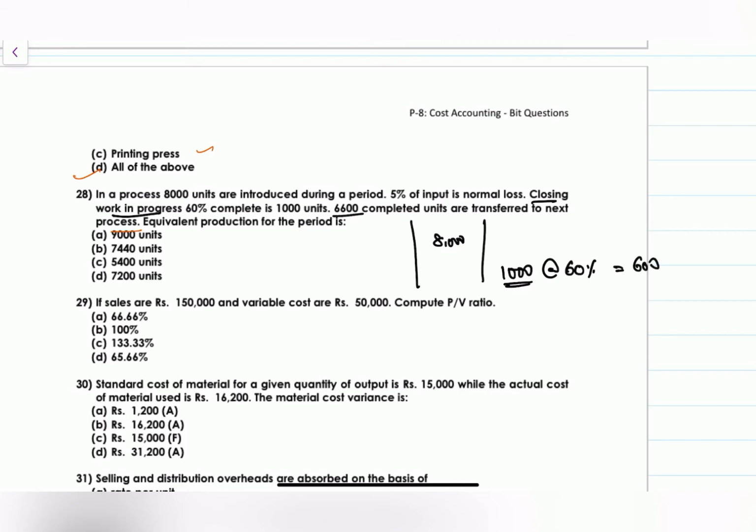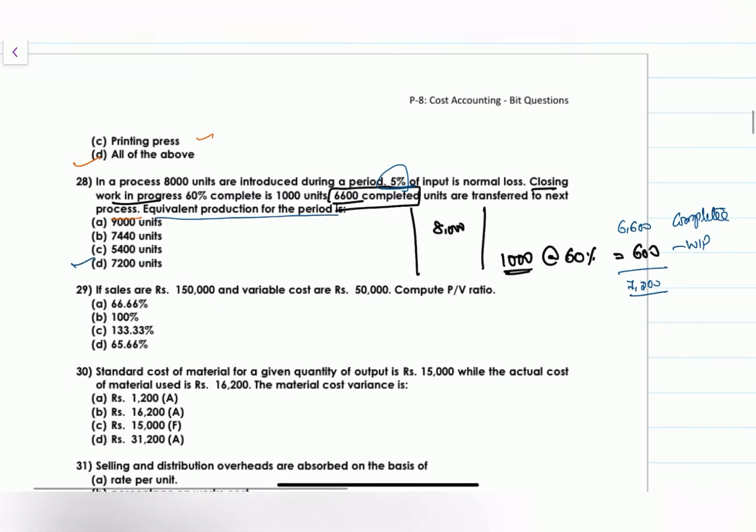And next 6,600 completed units are transferred to the next process. These are the working progress. I'll write here, these are the working progress. And completed one, how many? 6,600 units completed. This normal loss we will not take into consideration. If it is abnormal loss, we would have taken it, but normal loss we will not take. So equivalent production for the period is 7,200. 7,200 is the right answer.